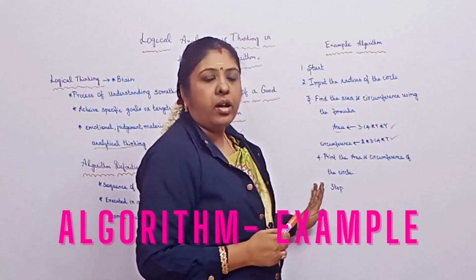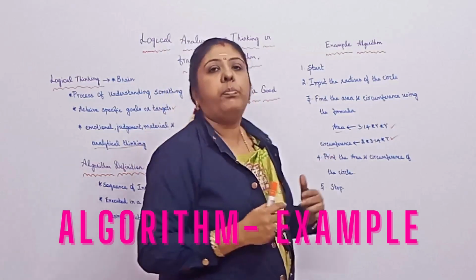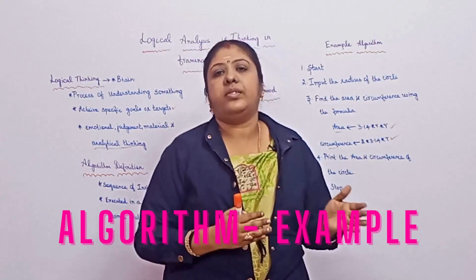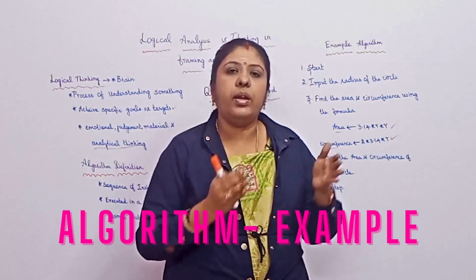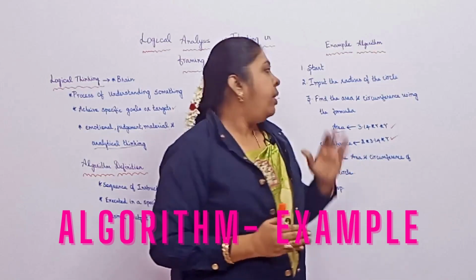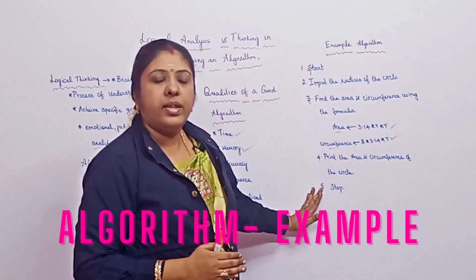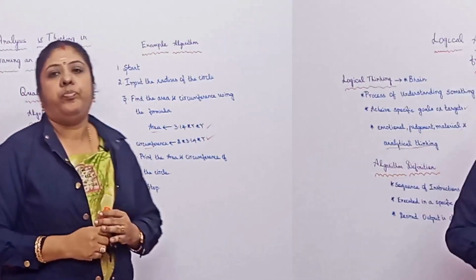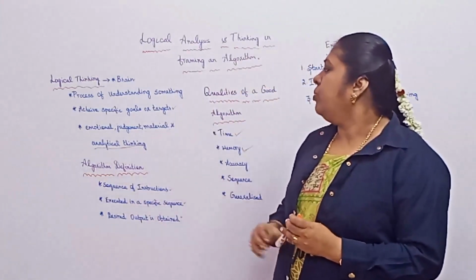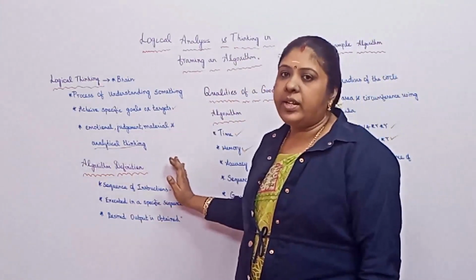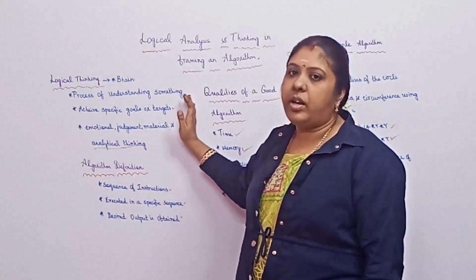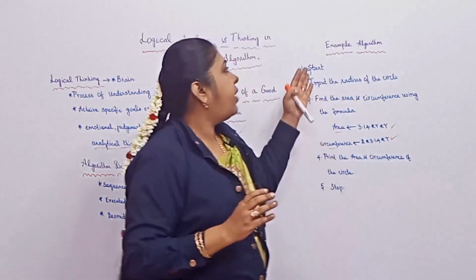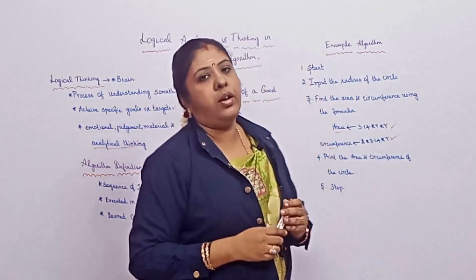Using this general algorithm, you can apply the same logic in different languages in different ways. Depending upon the syntax or the coding, it may vary. But the concept is the same. That is, the algorithm is the same for the different languages. Okay, today we had discussed the algorithm definition, the importance of logical thinking, and then the qualities of a good algorithm, and then finally the example algorithm.